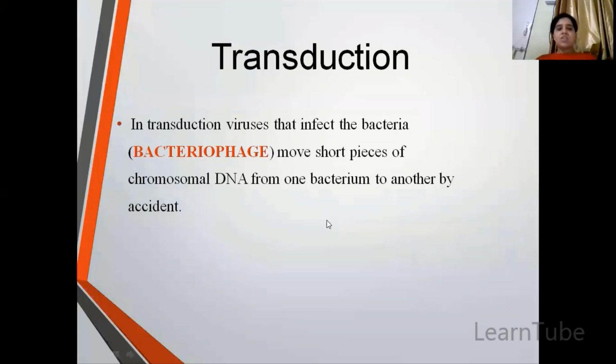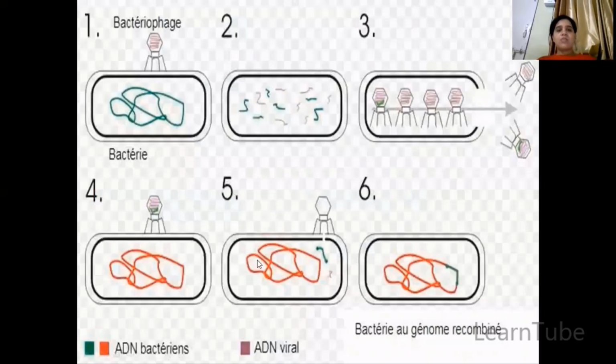The last process is transduction. Transduction usually takes place through viruses which infect bacteria, that is, the bacteriophage. Here you can see two conditions may take place. In the first condition, this is the bacteria and this is your bacteriophage. A bacteriophage is a virus which infects bacteria. You can see that the bacteriophage has purple genetic material and the bacteria has green genetic material. Once this bacteriophage enters, it will destroy or cut the genetic material of that bacteria into pieces.